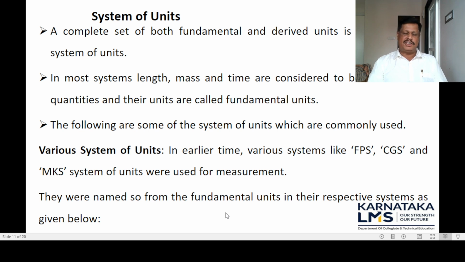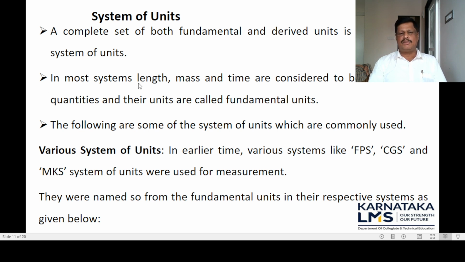System of units. Next we will discuss different types of system of units. What are the system of units? A complete set of both fundamental and derived units is known as the system of units.